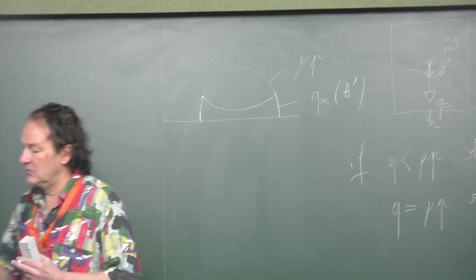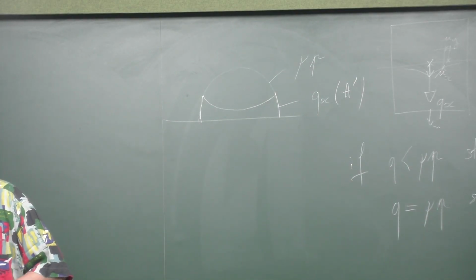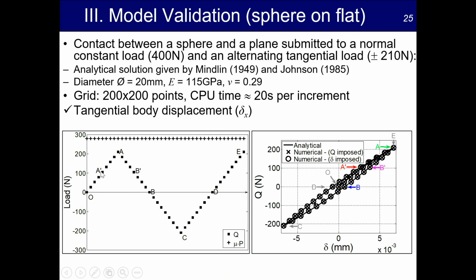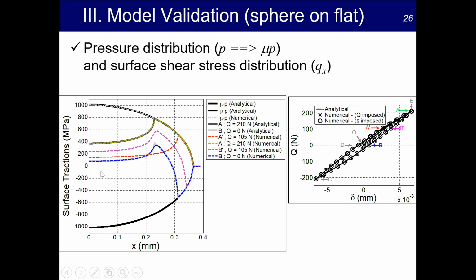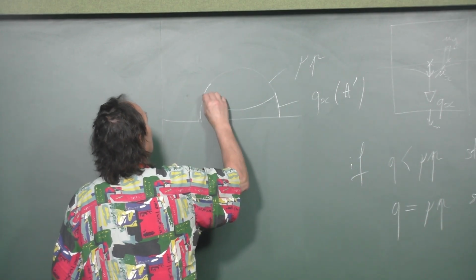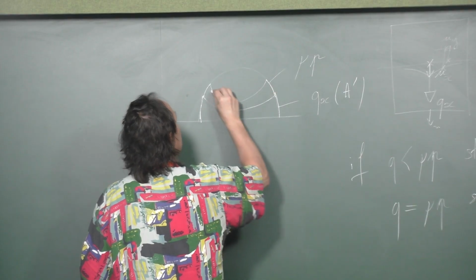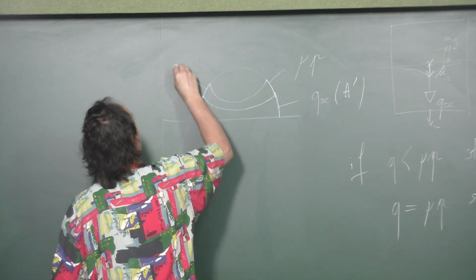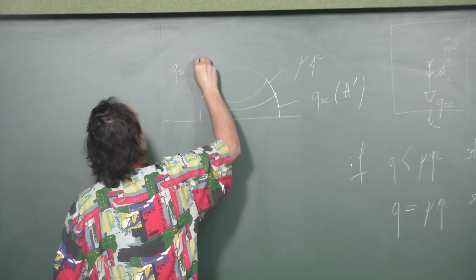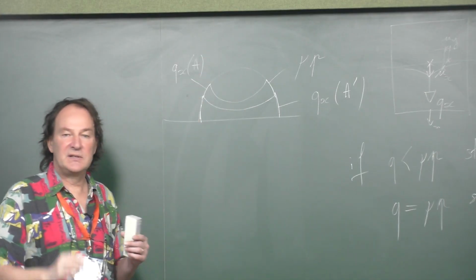And this point is in the middle, for example, of this curve. Now if you increase again the tangential load, you will reach this point, then you are here. This one corresponds to Qx for point A. This is the maximum.